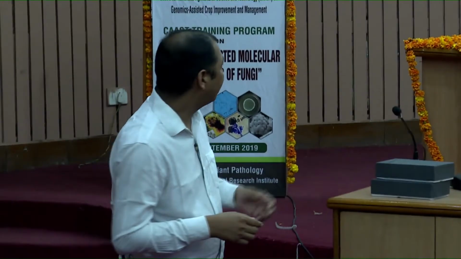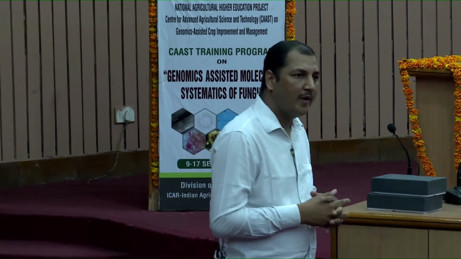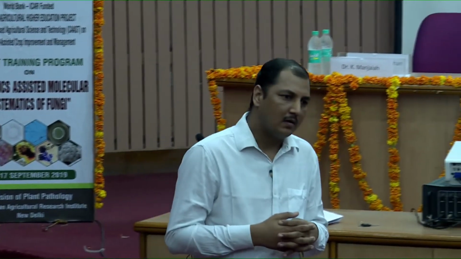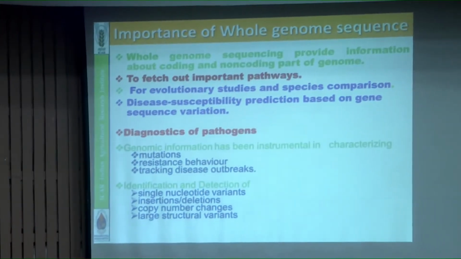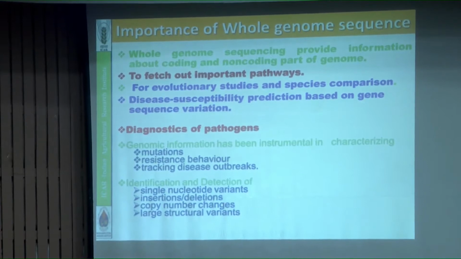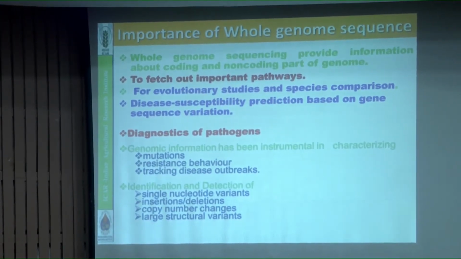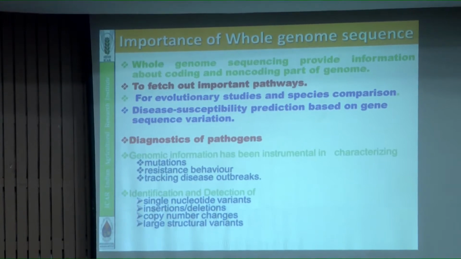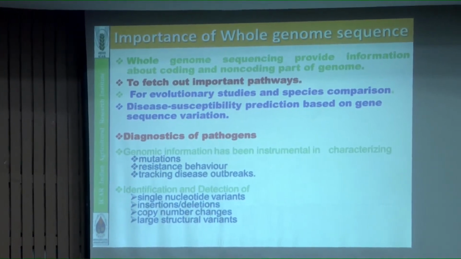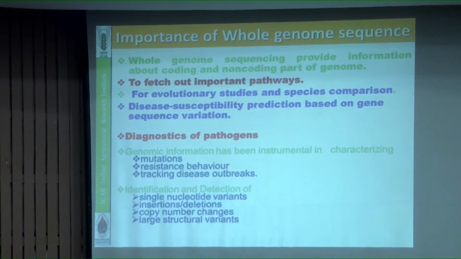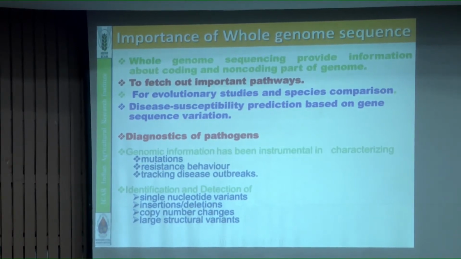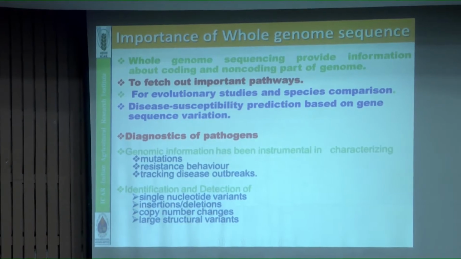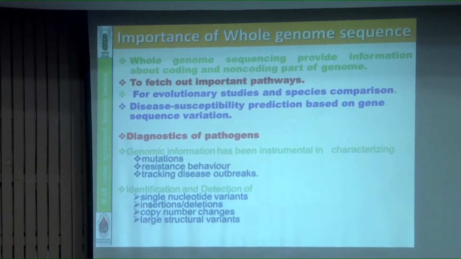So what is the importance of whole genome sequencing? You see here, first, whole genome sequencing provides the coding and non-coding sequence in the genome. After that you can find out what pathways are involved in the genome, and thereafter you can find out the evolutionary relationship, how the organism evolved. For example, 10 to 30 years back some organism evolved, but later on it occurred in epidemic form. So we can compare whole genomes to see whether the strain is the same or different. So we can check the evolutionary relationship.